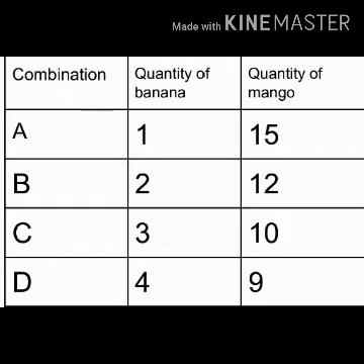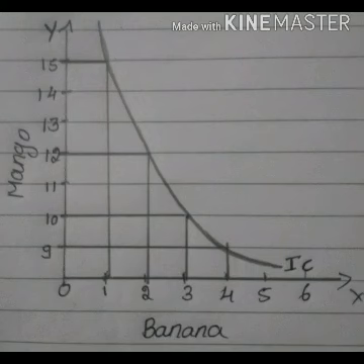If you want to consume more mangoes, definitely you will opt for combination A, and if you want to consume more bananas, definitely you will opt for combination D, because it contains more bananas, right? This can be explained with the help of a table. In the table, you can see that on the OX axis banana is measured and on the OY axis mango is measured. You can observe that as a consumer wants to increase bananas, he must be ready to sacrifice mangoes, right?